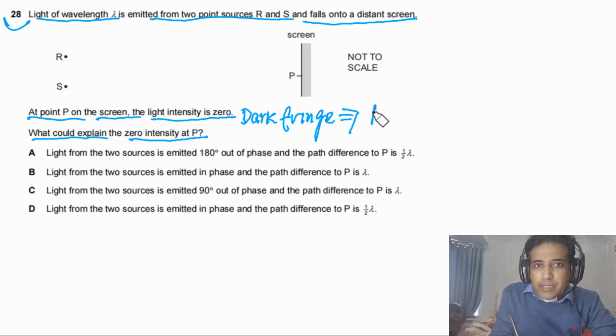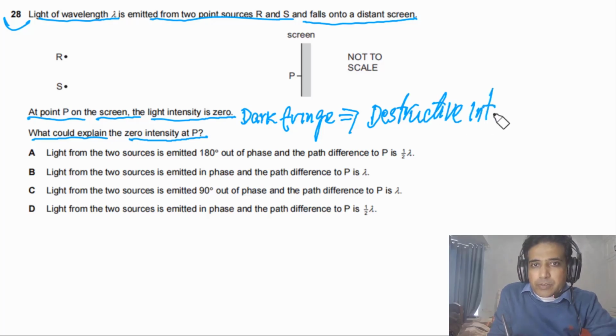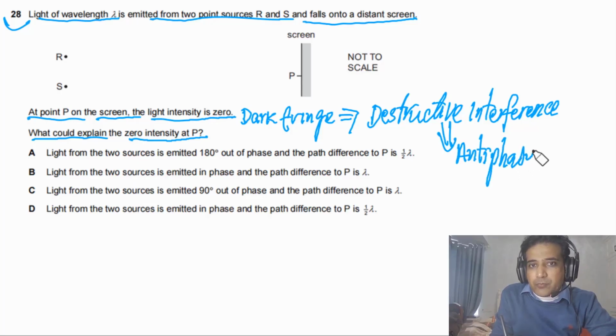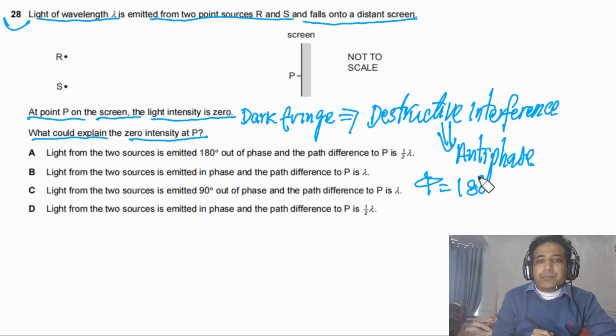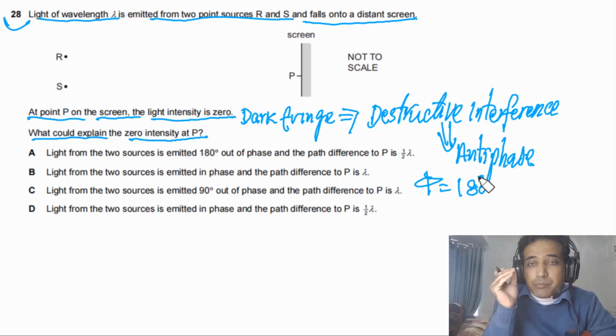It also means destructive interference. And destructive interference between two waves takes place when they are anti-phase, or we can say phase difference is equal to 180 degrees. So these are main points.